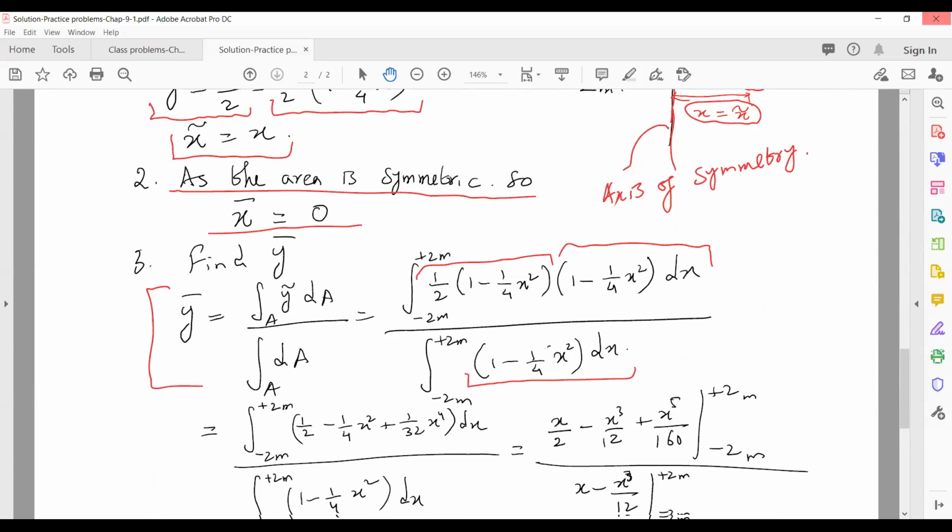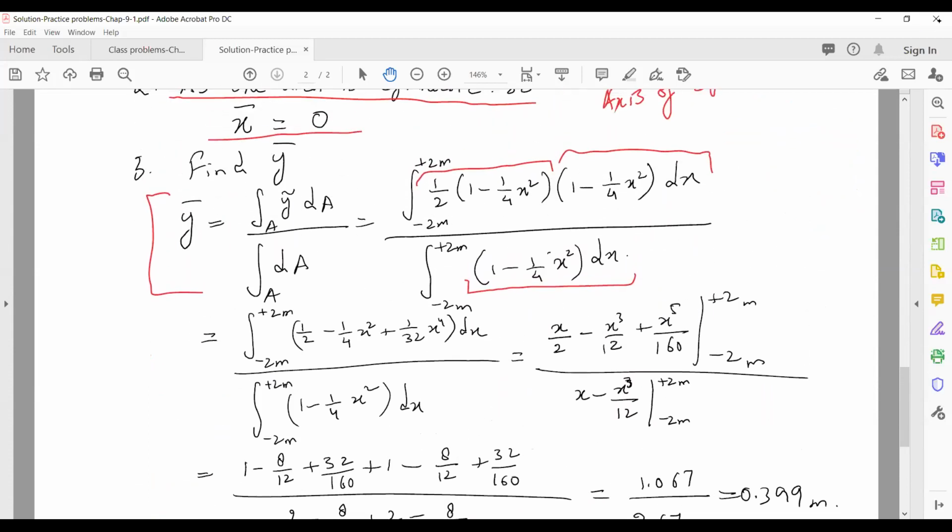So the limits of the integral will be -2 meters to +2 meters. Now just simplify these values and apply the integral. If you simplify the top one, you get this, and the bottom one is already simplified. After this, just apply the integrals in the next step.